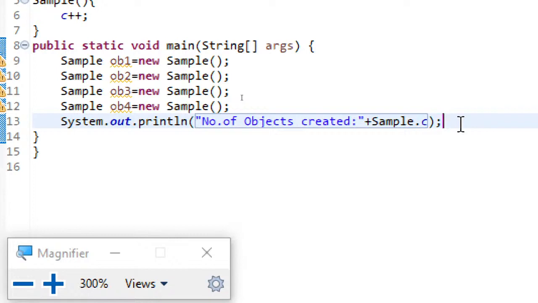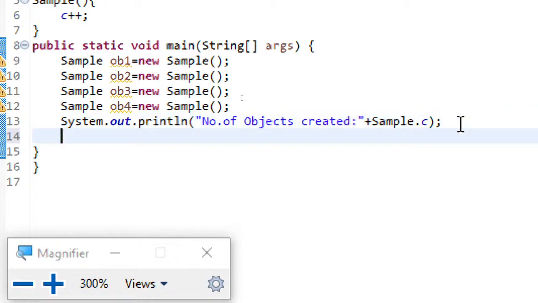Now after this, what I'm going to do is write this for garbage collection understanding purpose.